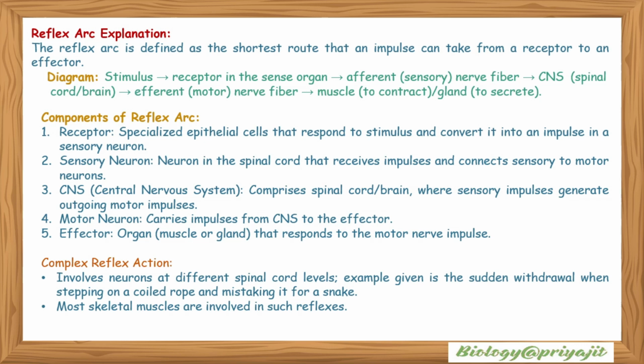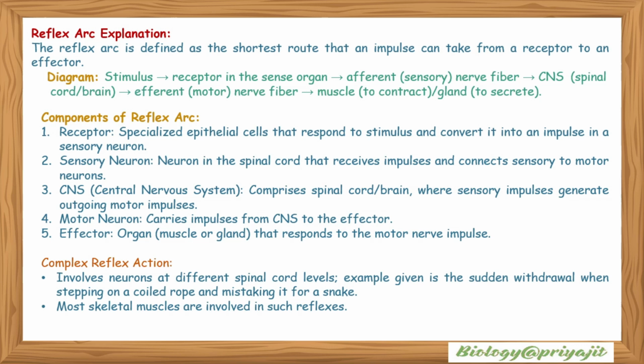When a stimulus comes, it acts on the receptor in the sense organ. The afferent sensory nerve fiber stimulates the CNS, the spinal cord or brain. Then the efferent or motor nerve fiber goes to the muscle to contract or to the gland to secrete.